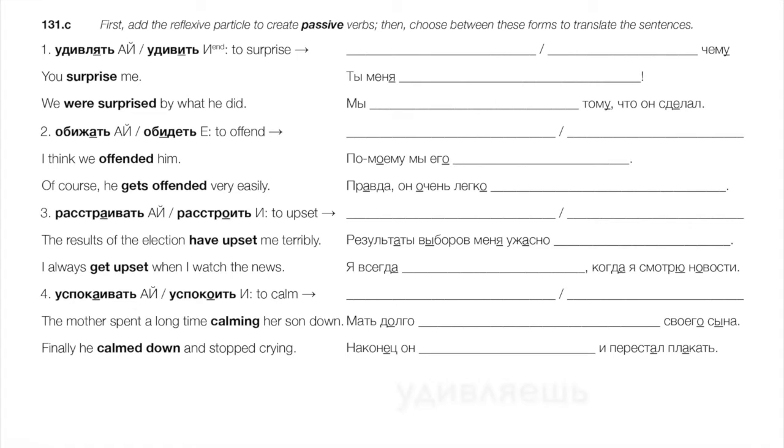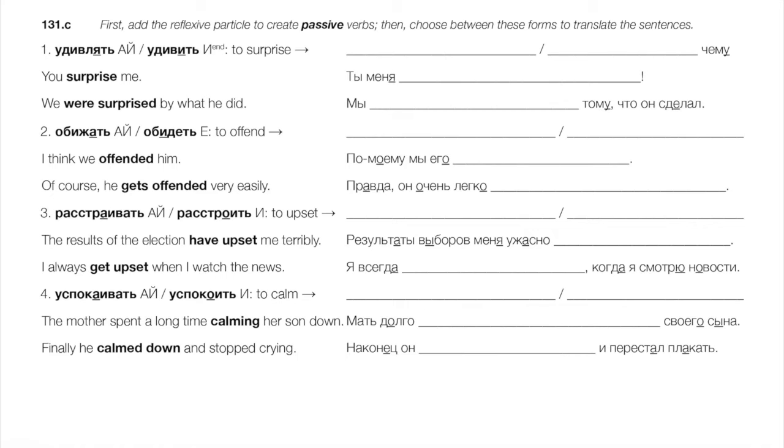You surprise me. Ты меня удивляешь, right? You surprise me. We have a direct object. We need the active verb, right? Present tense. Ты меня удивляешь. Okay, compare that to we were surprised by what he did. Okay, this is obviously going to be passive. Мы удивились тому, что он сделал. Мы удивились тому, right? Plus the dative.